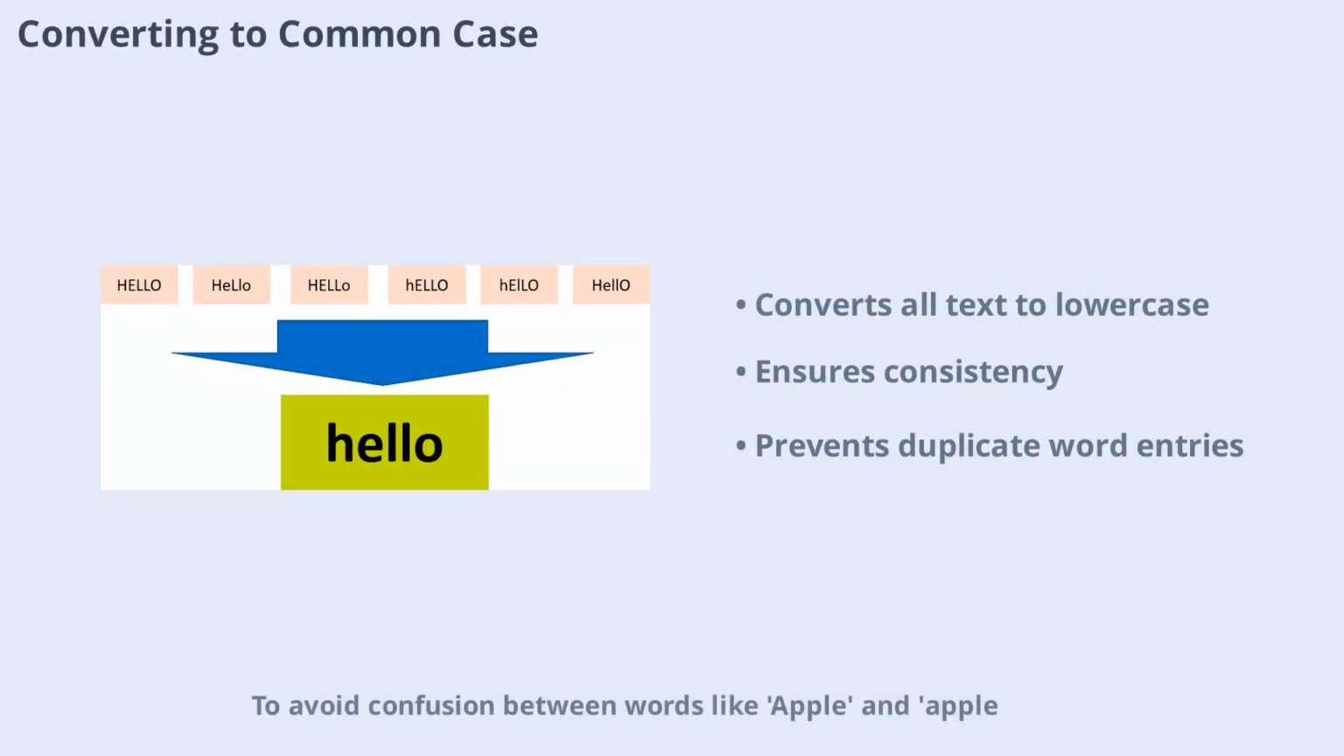To avoid confusion between words like Apple and apple, NLP systems convert all text to a common case, usually lowercase. This ensures that the same word is treated consistently regardless of how it's written. It's a simple but important step in text normalization.